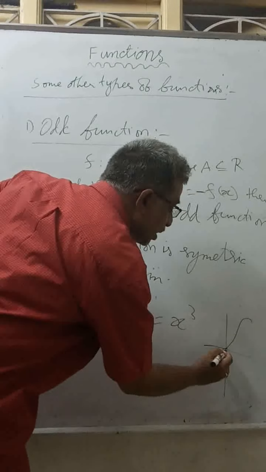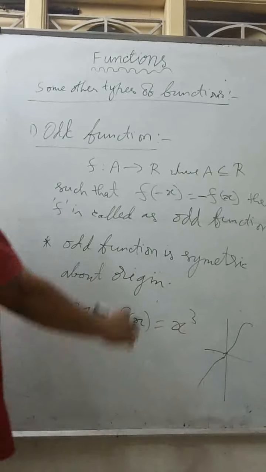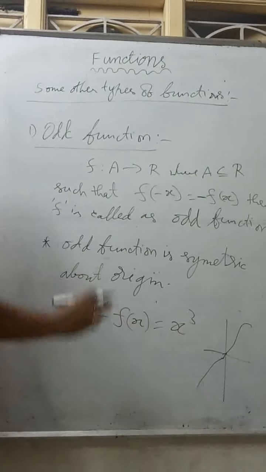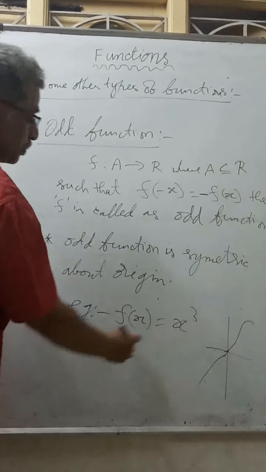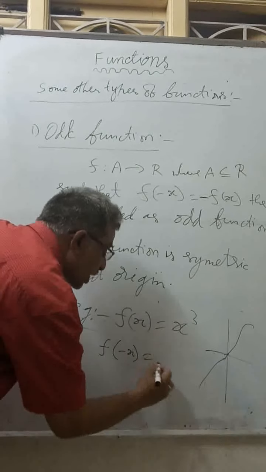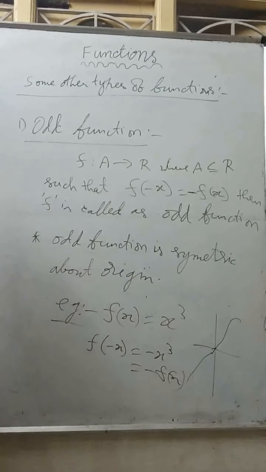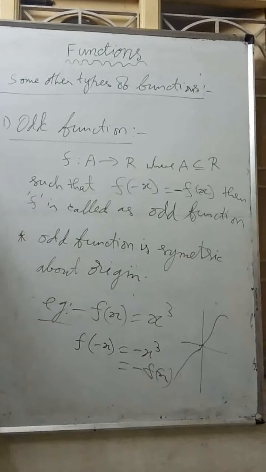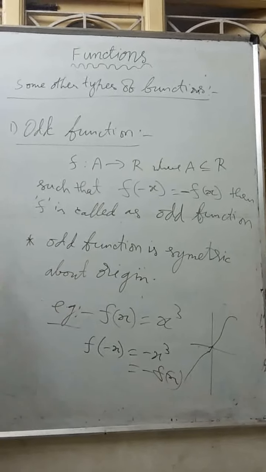Here it contains only one real solution, that is x equal to 0, and the remaining are imaginary solutions. So f of x equal to x cube is an example of an odd function. If I find f of minus x, I will get minus x cube. It is nothing but minus f of x. Such a type of function is called an odd function.